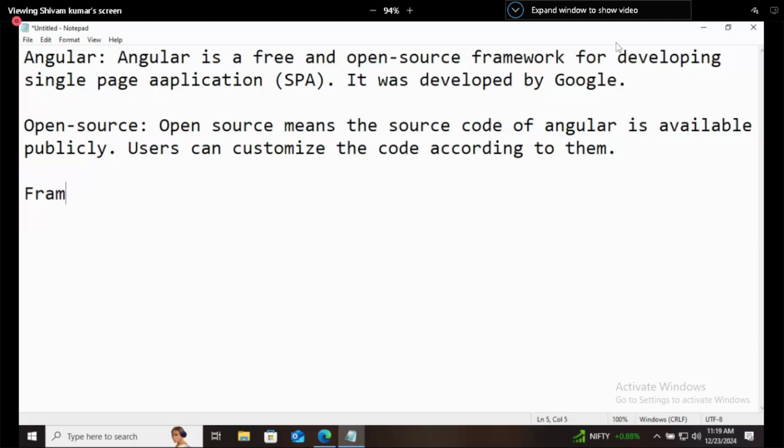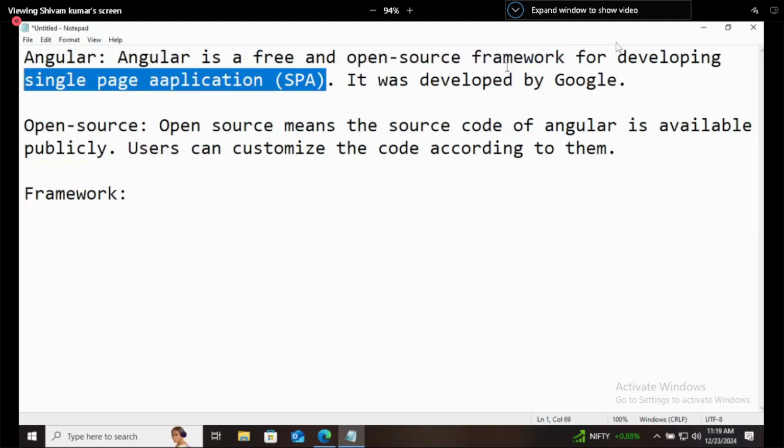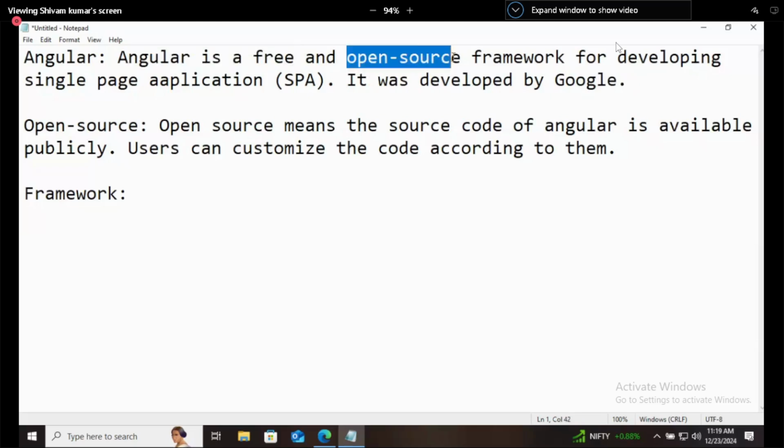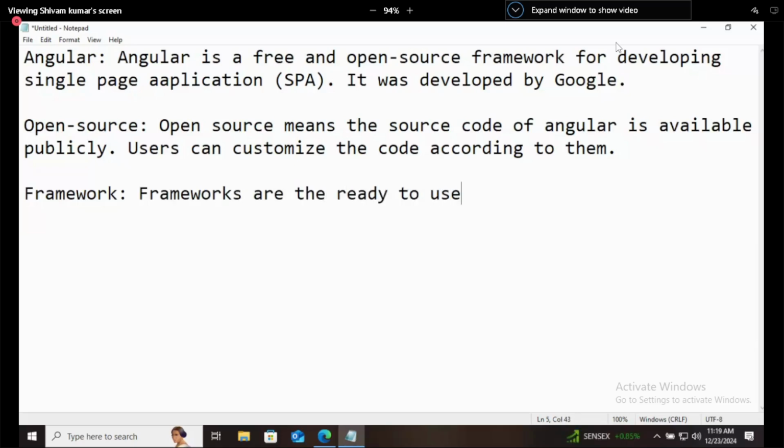Okay. Now, what is framework? Because these three things are the main ones: open source, framework, and single page application. Everything else is simple English that it was developed by Google and it's free. Now, these three words are the highlighted words here, open source, framework and single page application. So, what is framework? See, we define frameworks as ready to use service.